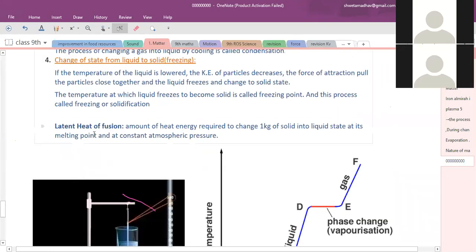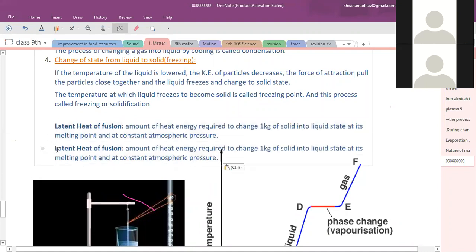Now the fusion definition you have written, the definition for vaporization is also the same. There is only one difference. What will be the difference? Ma'am, is it 1 liter of liquid? No, it will remain 1 kg. Yes, that's right.